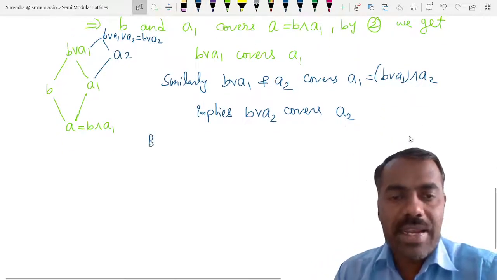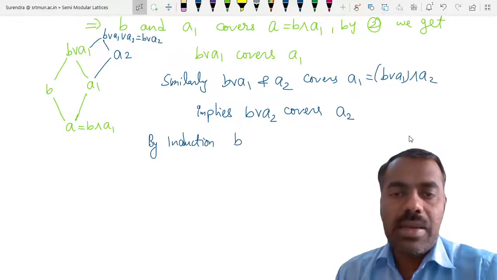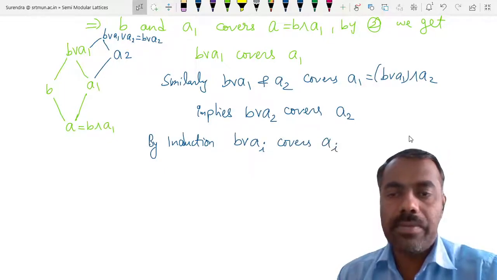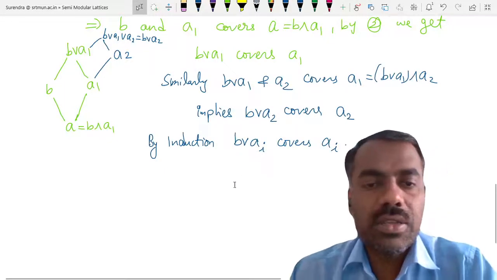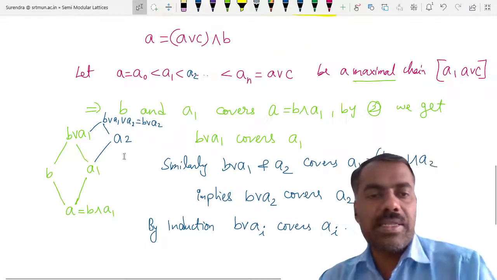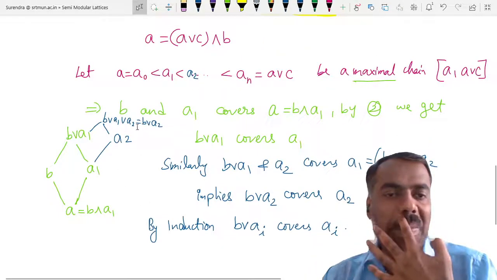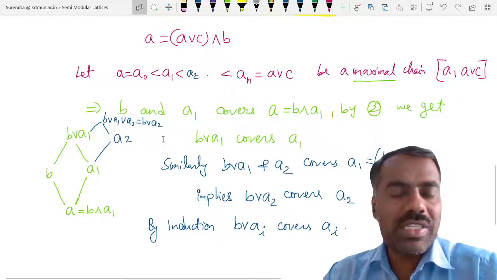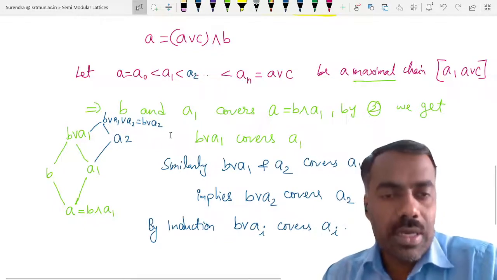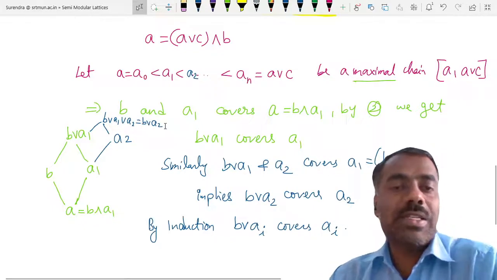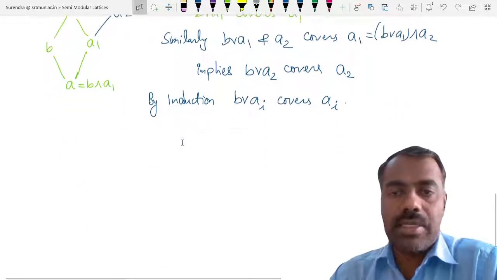So by induction, what we can observe is that B join Ai covers Ai. At any stage you can keep on doing this, because A3 covers A2 and B join A2 covers A2, so B join A2 join A3, which is the same as B join A3, covers A3, and so on.